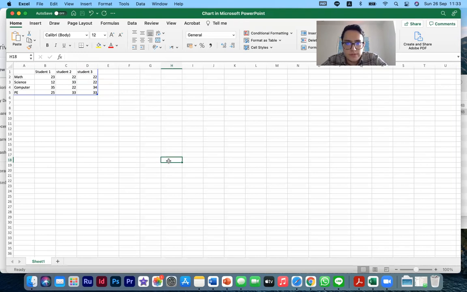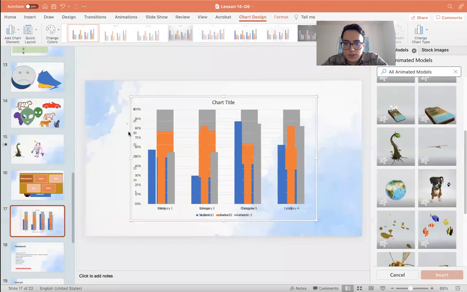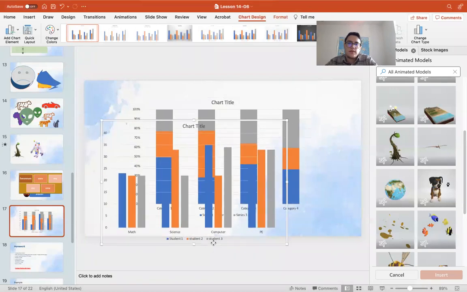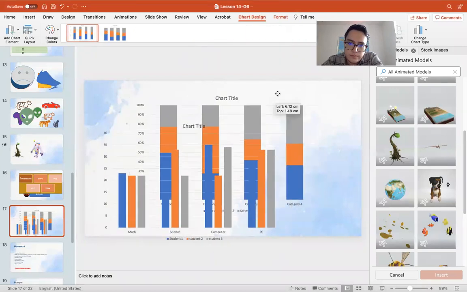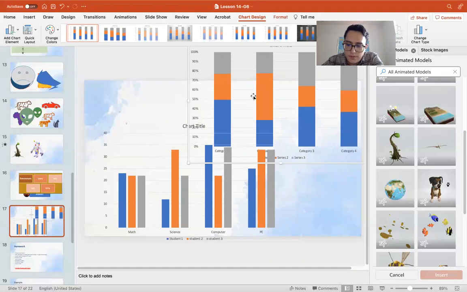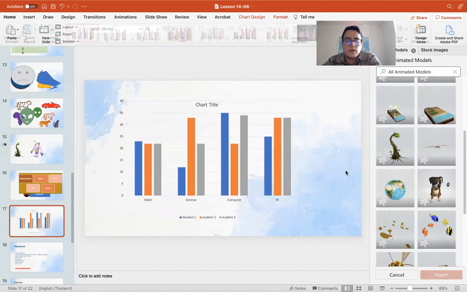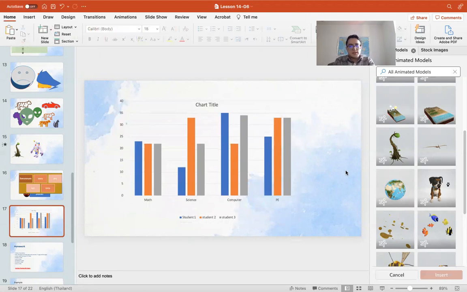Now, once we do this, you will see here that we get a table. Let me delete the old table so you can see it more clearly. So you can see the comparison between student 1, 2, and 3.